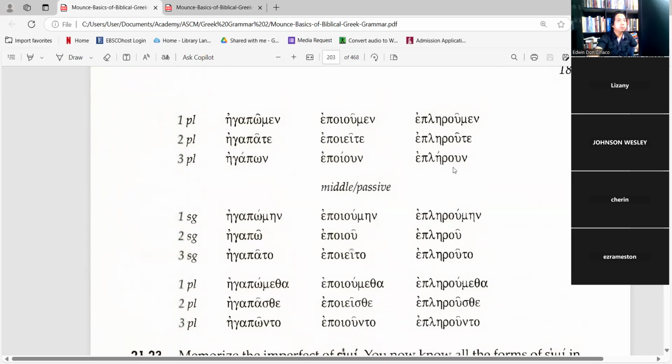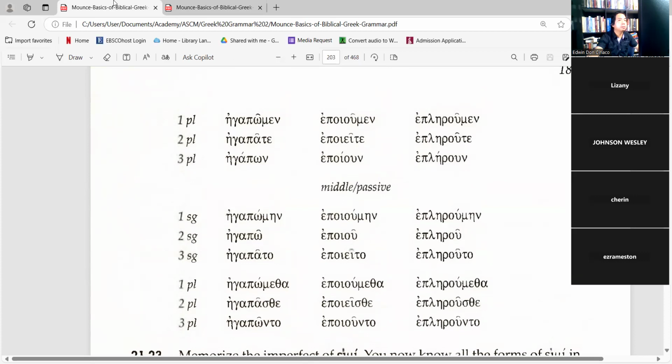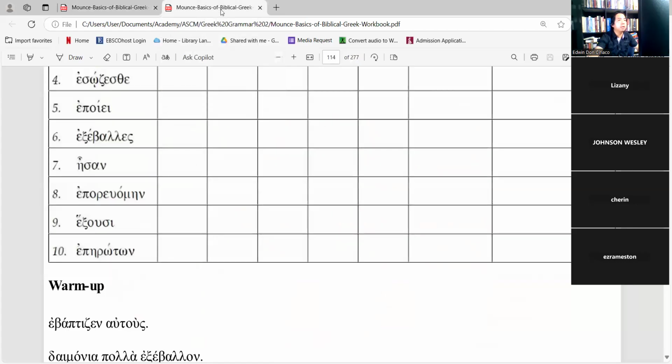So why is this eplerone? So likely this is another case of the ending of a third person singular. Okay.